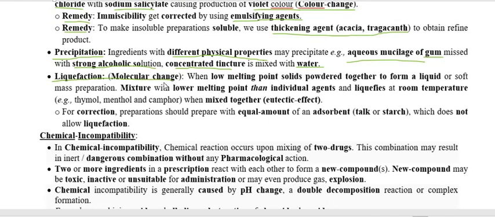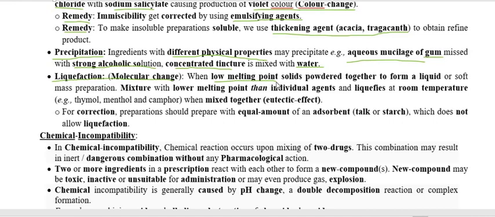Now we have to go through the last physical incompatibility, the liquefaction type of physical incompatibility. Liquefaction is also clearly indicating that when we are mixing two substances, two chemicals together, as a result the mixture gets converted into liquid. And this only occurs when the compounds or substances possess a low melting point.